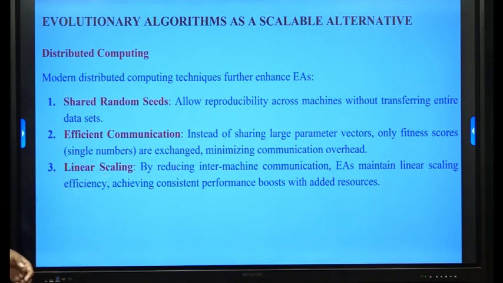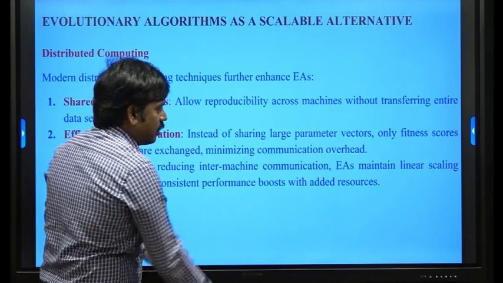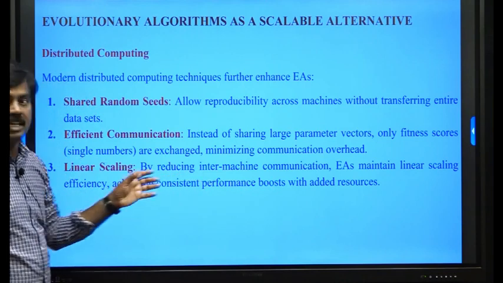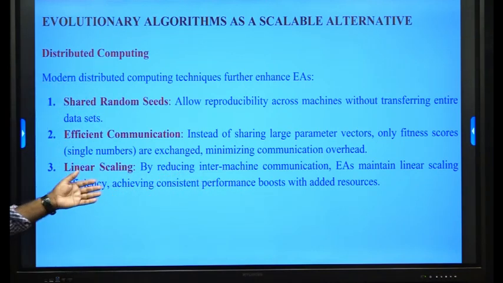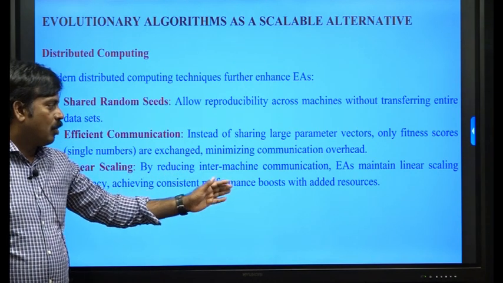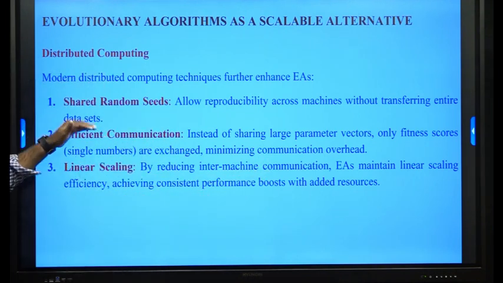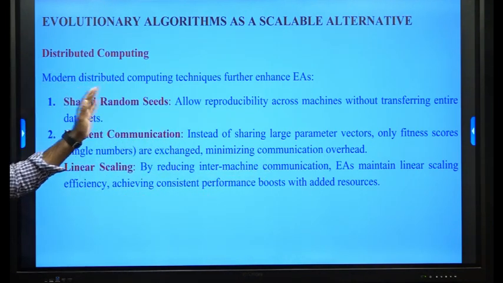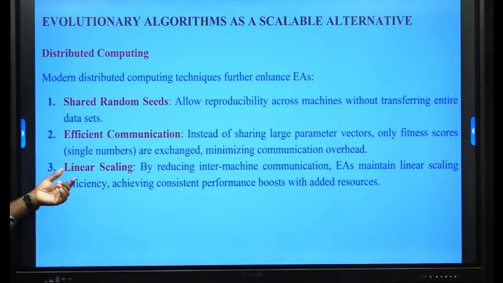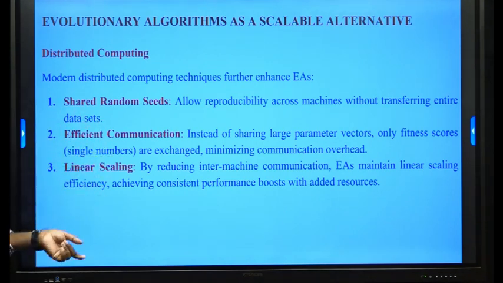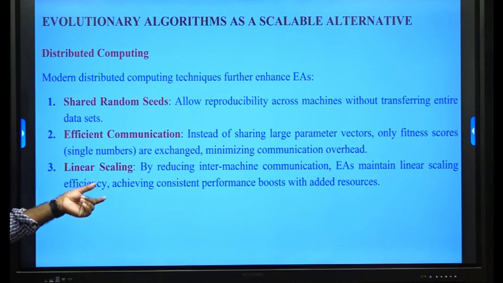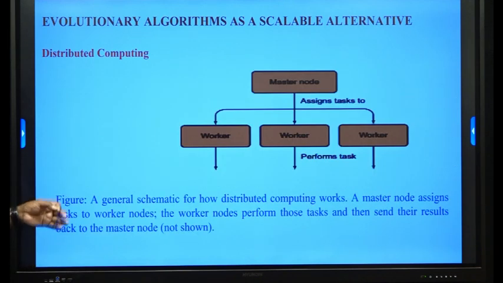And linear scaling: by reducing the inter-mission communication, evolutionary algorithms maintain linear scaling efficiency and achieve consistent performance boost with added resources. So we use distributed computing in evolutionary algorithms through shared random seeds, efficient communication with only fitness scores shared, and linear scaling.